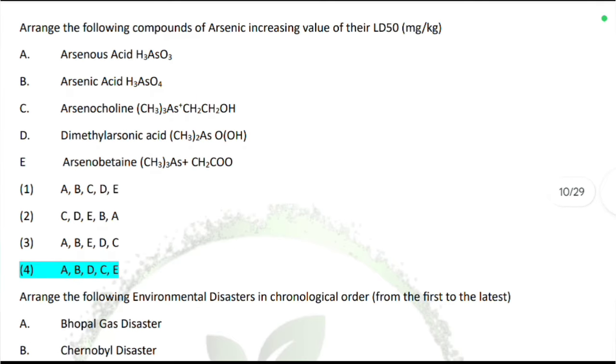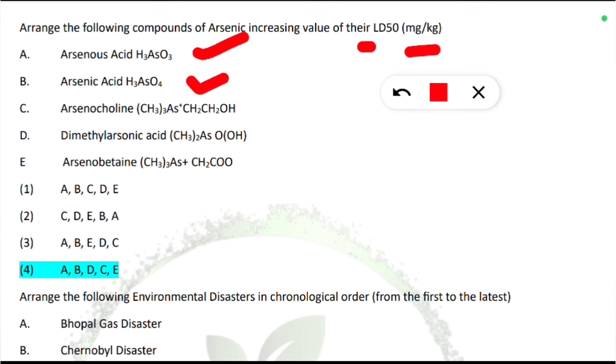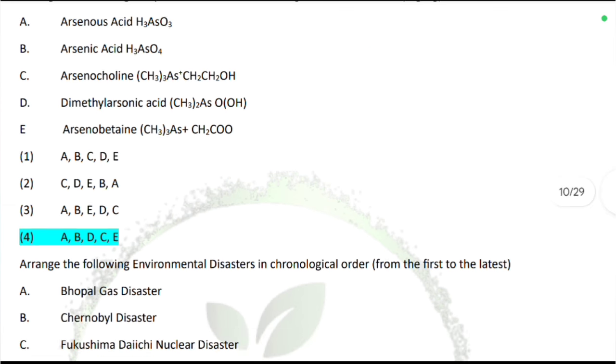Arrange the following compounds of arsenic in increasing value of their LD50, that is in milligram per kg. So in increasing order of the LD50 value of arsenic, the least one will be arsenous acid, followed by arsenic acid, then dimethylarsenic acid, then arsenocholine, and finally arsenobetaine. So arsenobetaine is the highest, having the highest LD50 value among the arsenic compounds. Let's move to the next question.